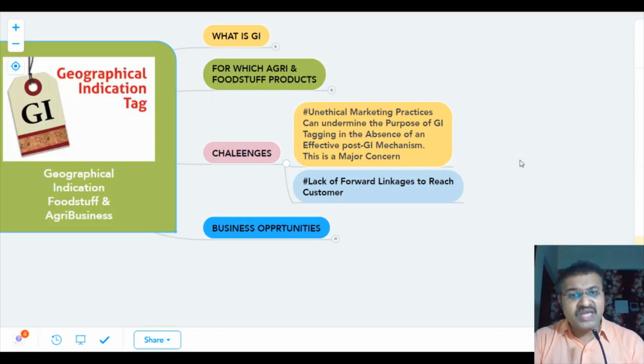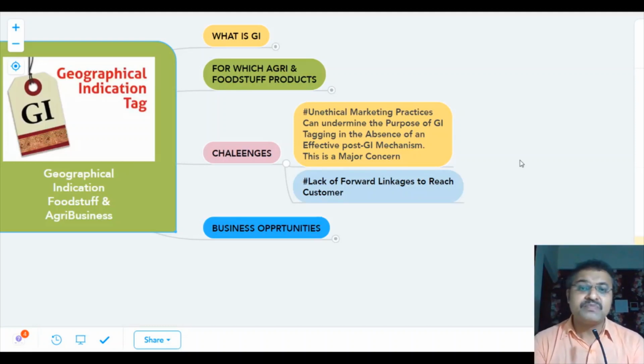This is the one challenge, and the second challenge is a lack of forward linkage to reach customers. If we want a very good market for our area-specific GI tagged product, we cannot get that, because in India we do not have enough forward linkage facilities like transport facilities.